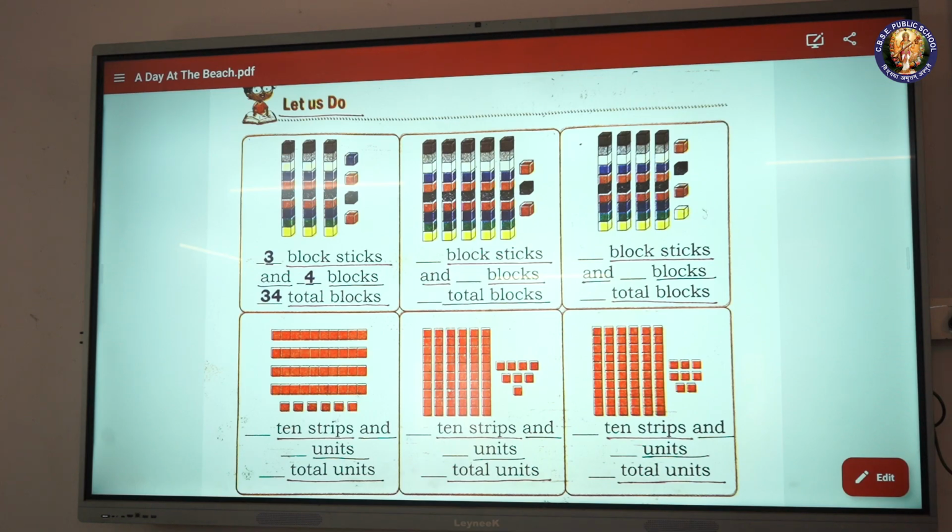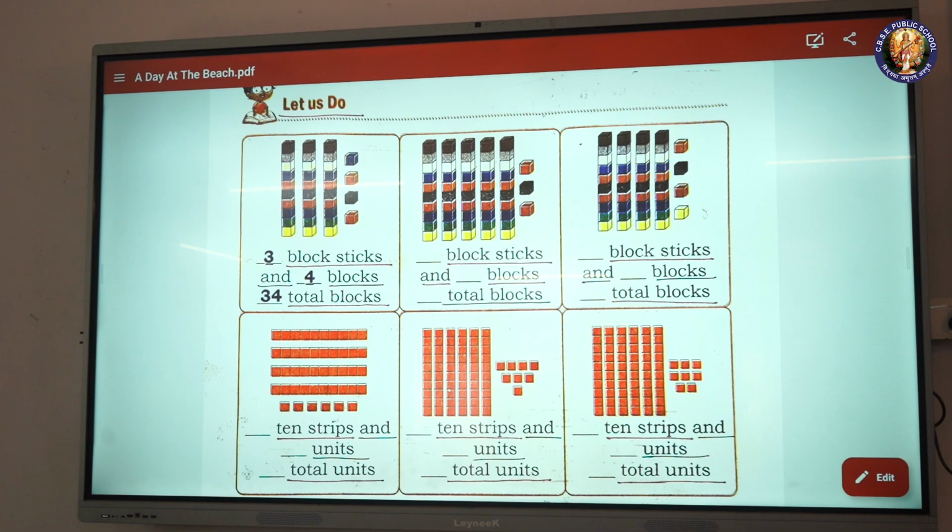Blank block sticks and blank blocks, blank total blocks. Blank block sticks and blank blocks, blank total blocks. Blank 10 strips and blank units, blank total units. Blank 10 strips and blank units, blank total units.